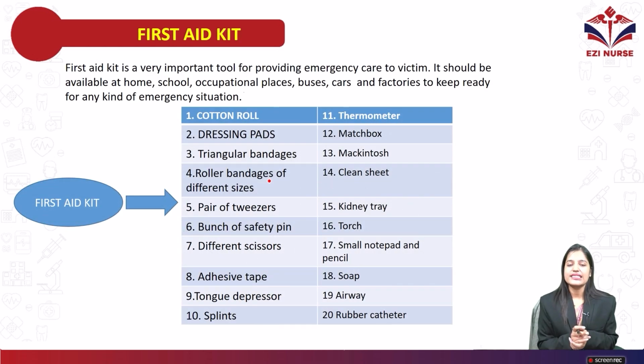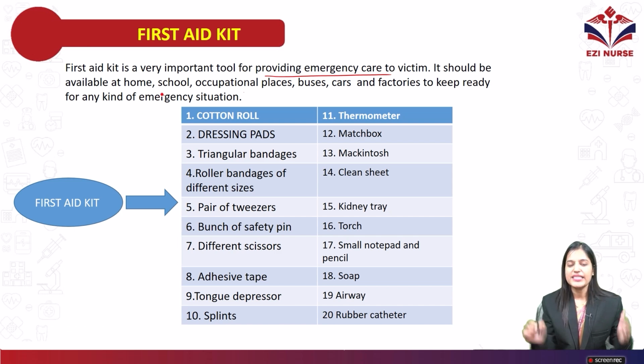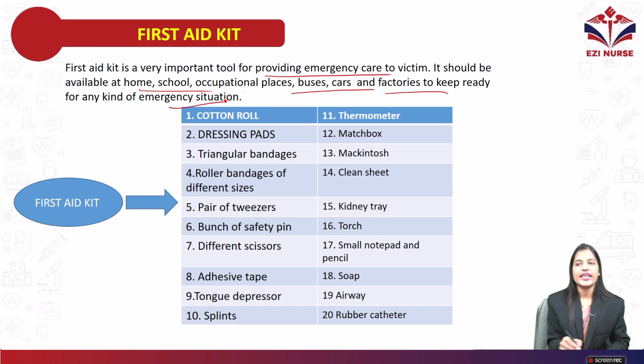Next, move on to the next topic, that is the first aid kit. A first aid kit is available everywhere, like homes, schools, colleges, hospitals, buses, factories. Why? To protect the life of the injured person in an emergency situation. We can use the first aid kit to save the life of the person. It provides very important tools for emergency care to the victim, and is kept ready for any kind of emergency.